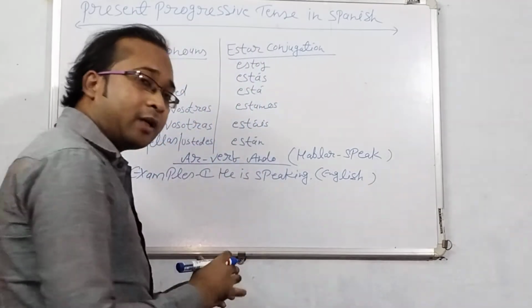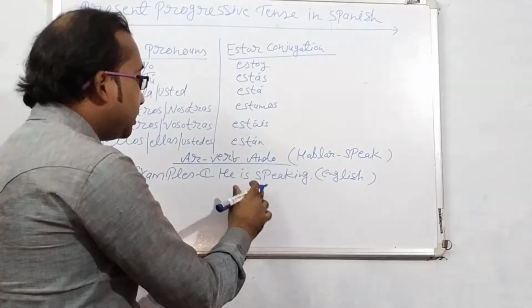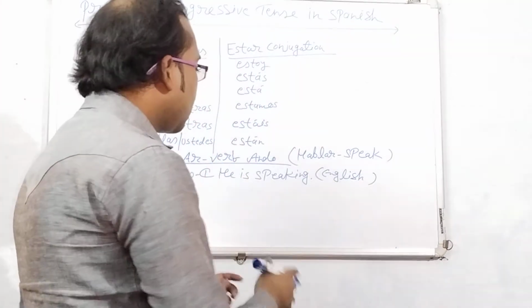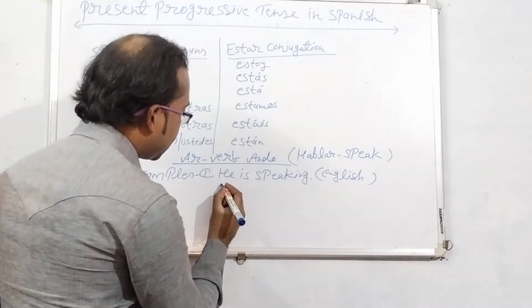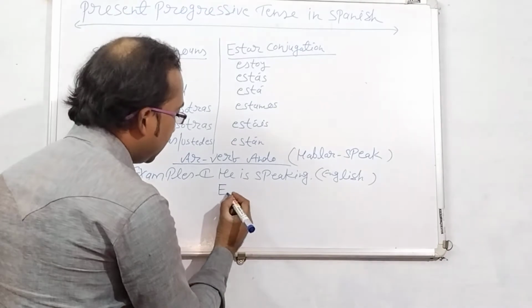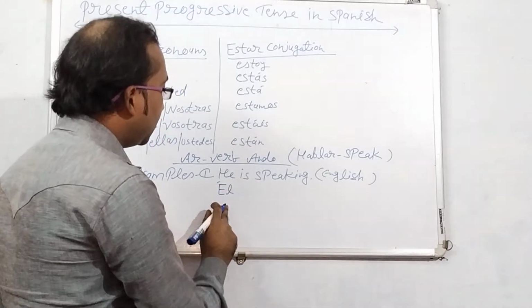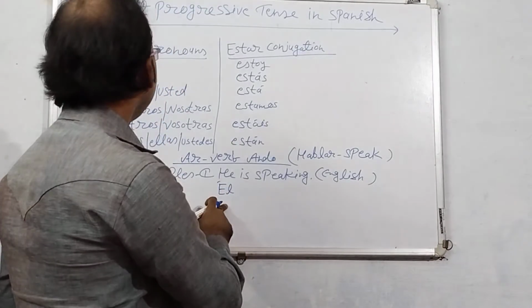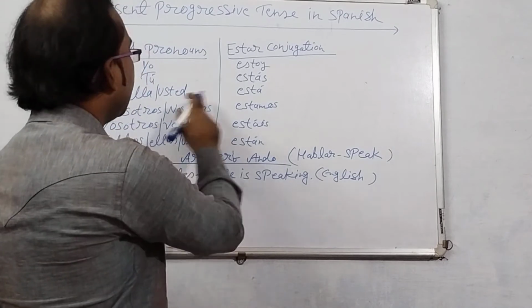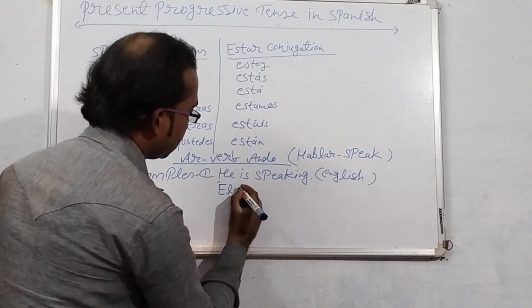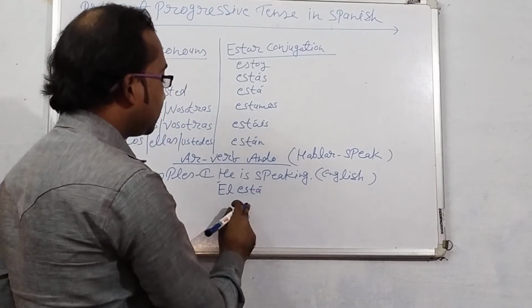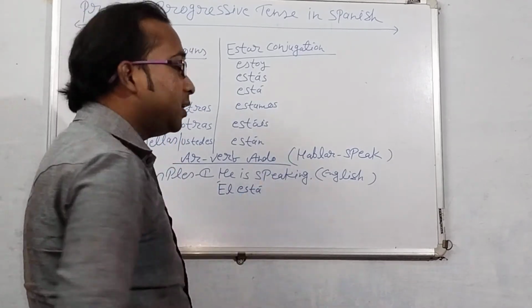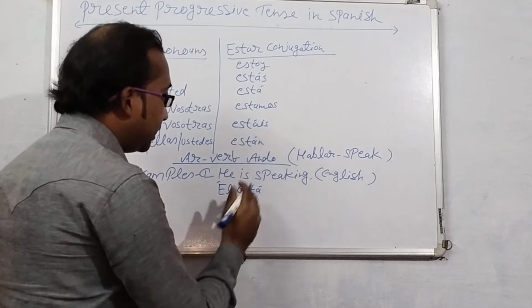English: He is speaking. How to translate into Spanish language? With él, which conjugation will be used here? With él, está. Él está, and hablar means speak.